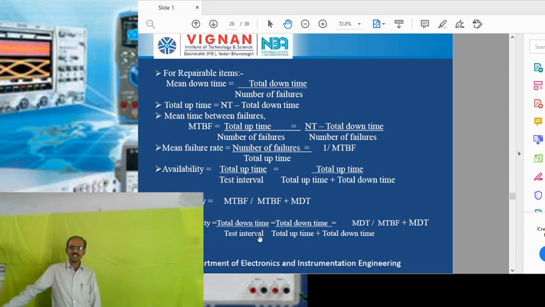So this unavailability is equal to total downtime by test interval, that is total downtime by total uptime plus total downtime, which can be expressed as mean downtime by mean time between failures plus mean downtime. Finally we can say that availability plus unavailability is equal to 1.